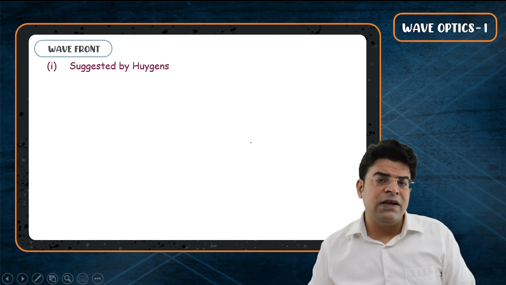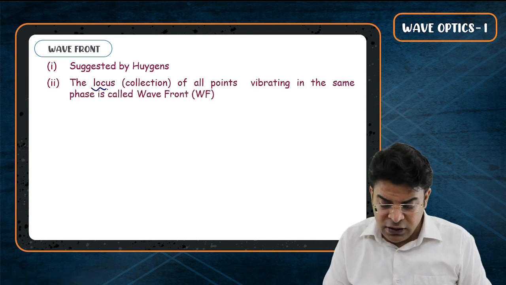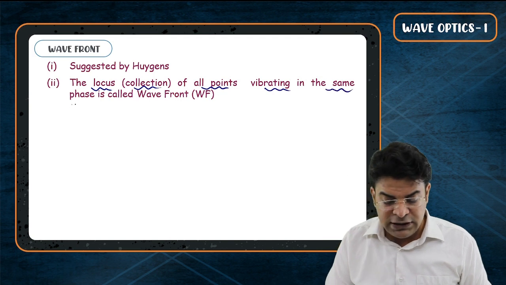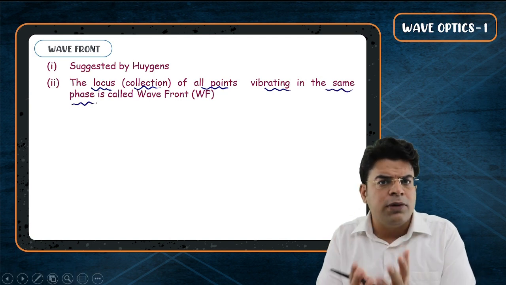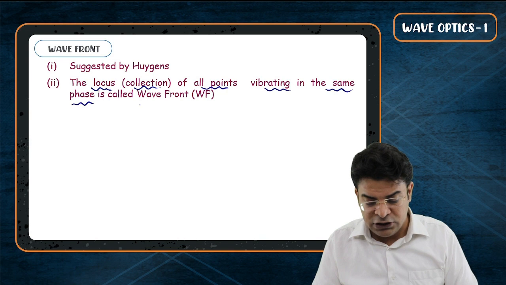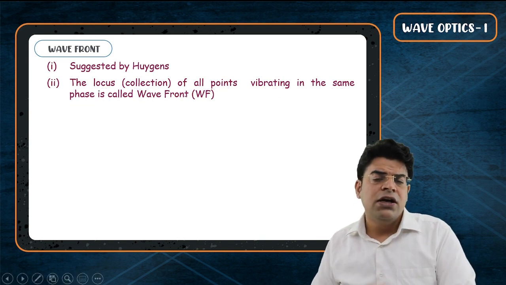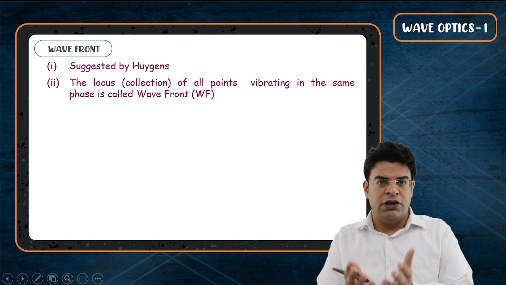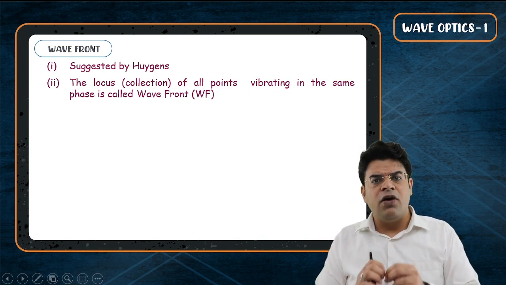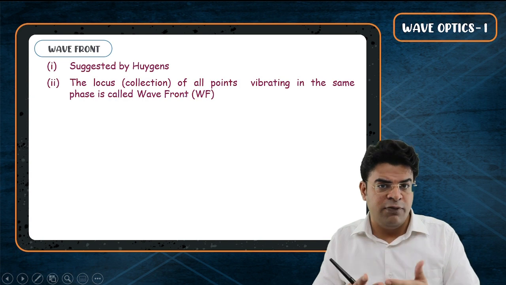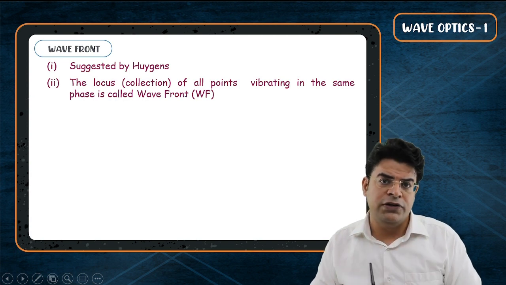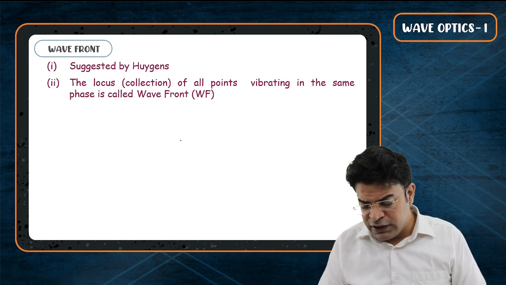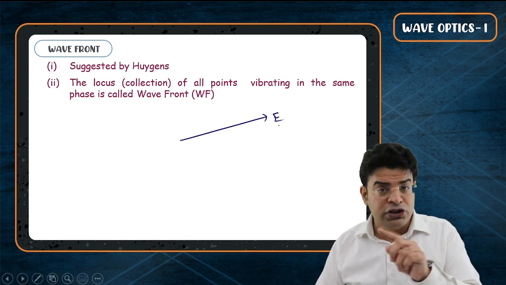Now, what exactly is wavefront? Wavefront is locus or collection of all the points vibrating in the same phase. So collection of all the points which are vibrating in the same phase is called a wavefront. Just like collection of all the points which have the same potential is called equipotential surface. Here we say the collection of all the points which vibrate in the same phase are called wavefronts. Now there is more to the similarity between them. When you move in direction of electric field, the potential decreases.